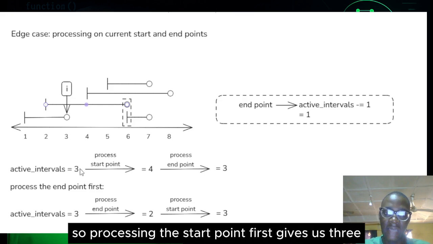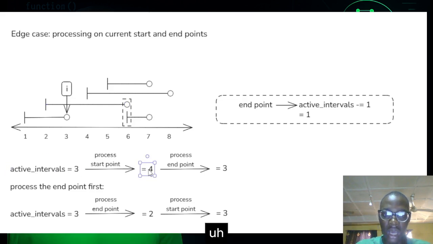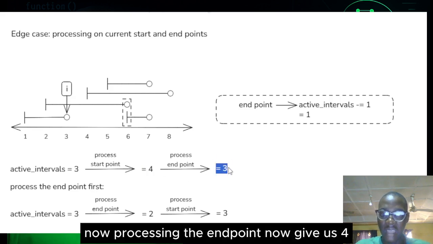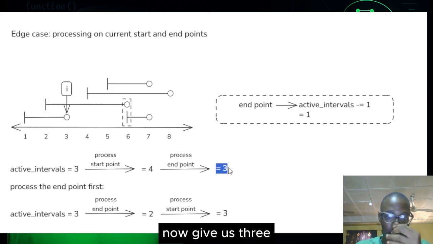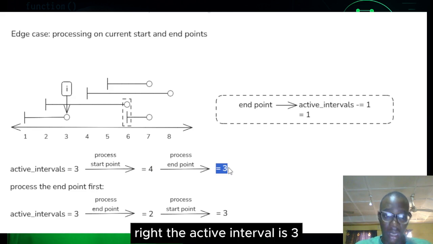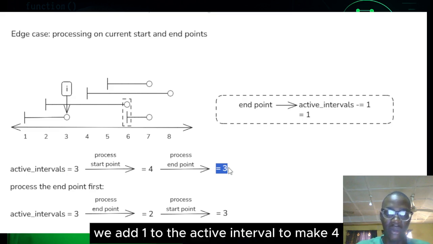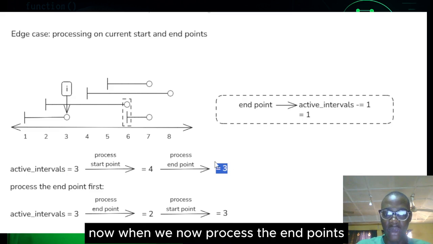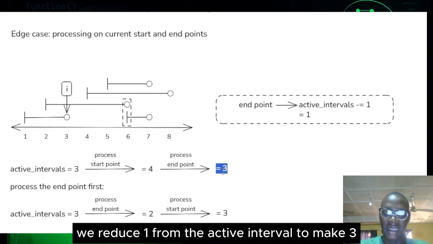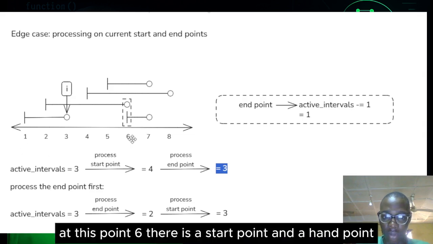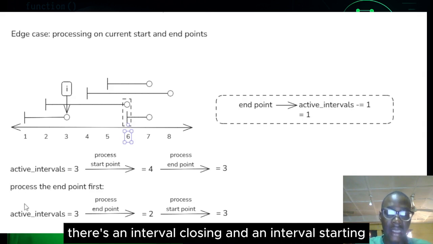So processing the start point first gives us 4 because the active interval is initially 3. Now processing the end point gives us 3, right? The active interval is 3. When you process the start point, we add 1 to the active interval to make 4. Now when we process the end point, we reduce 1 from the active interval to make 3. And why we are doing this is because at this point 6 there is a start point and an end point. There's an interval closing and an interval starting.